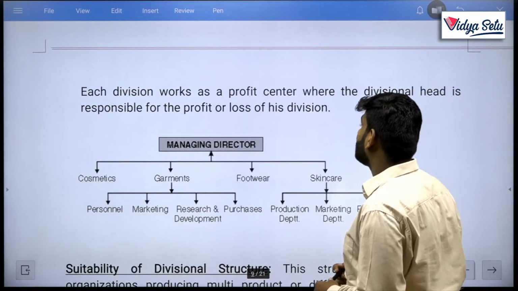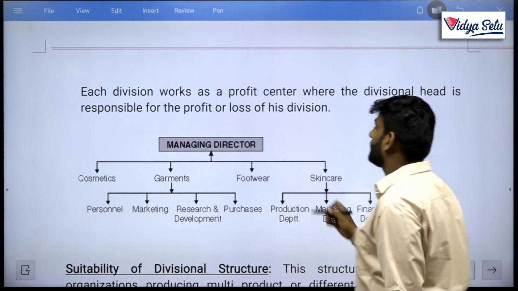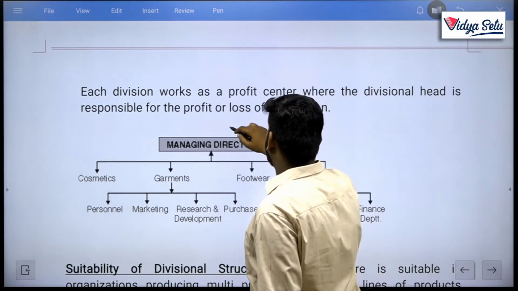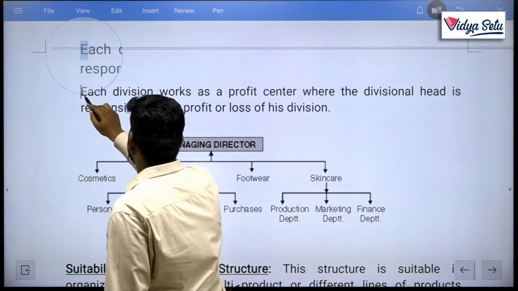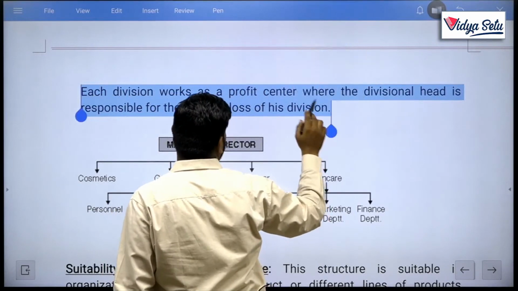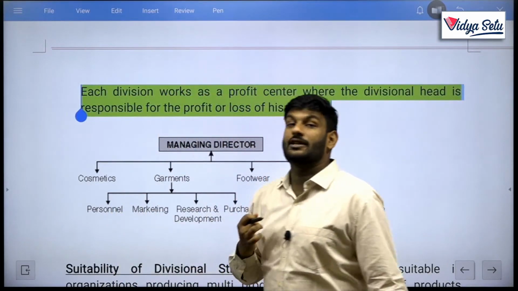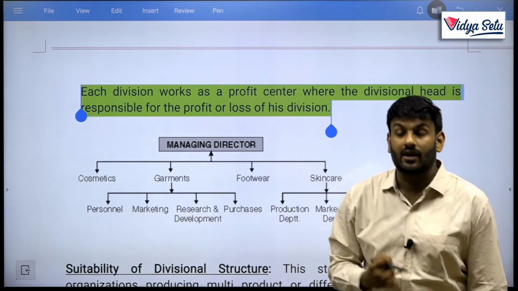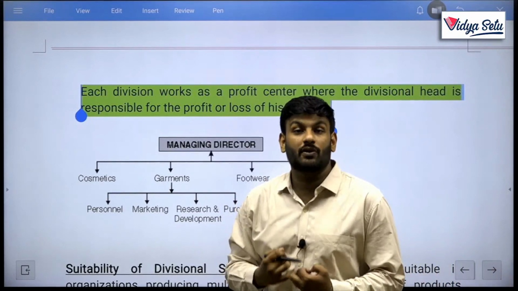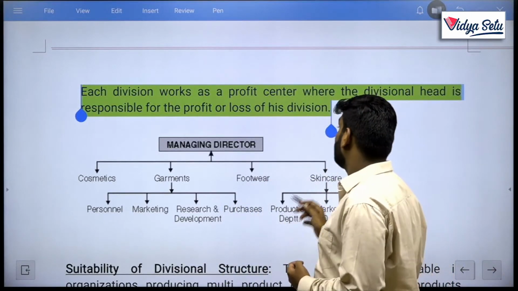Each division works as a profit center, where the divisional head is responsible for the profit or loss of his division. Each division will work as a profit center, and only the responsible divisional head will be liable for the profit or loss of his division.